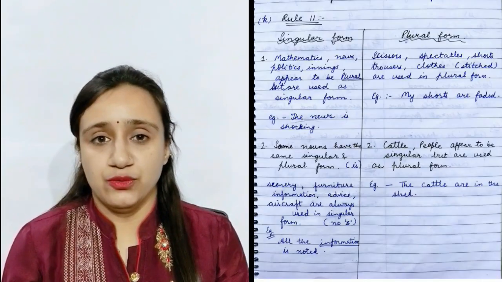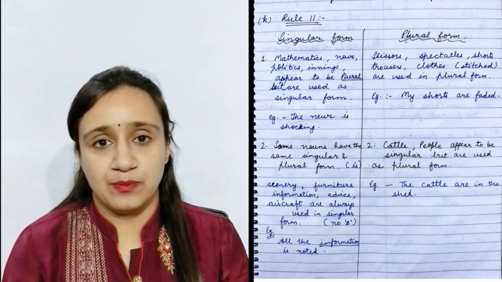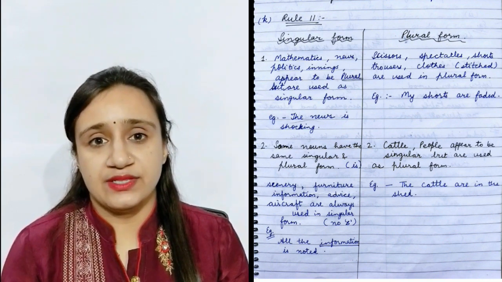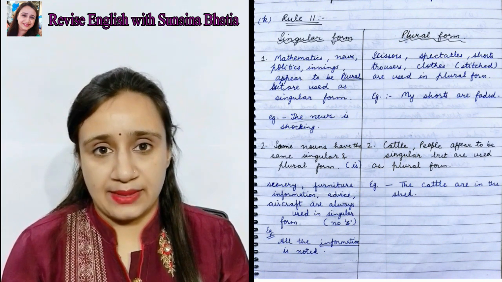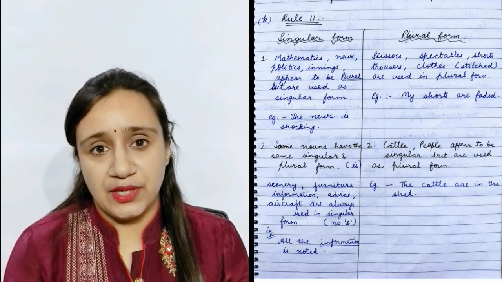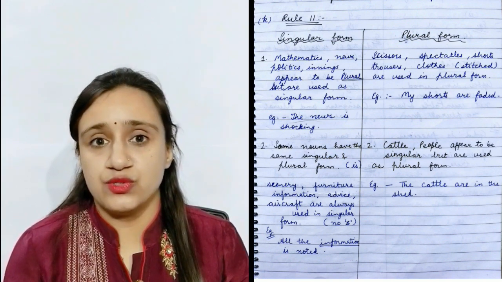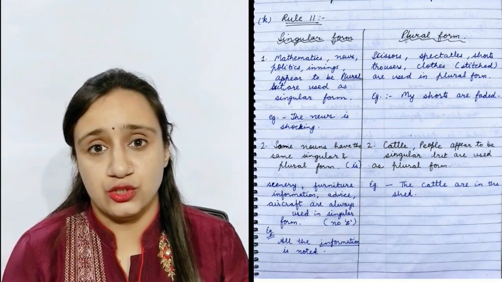There are some rules other than this which are related to singular form and plural form. Firstly, we will discuss singular form. Number 1 is mathematics, news, politics. These words appear to be plural but are always used in singular form. For example, the news is shocking.